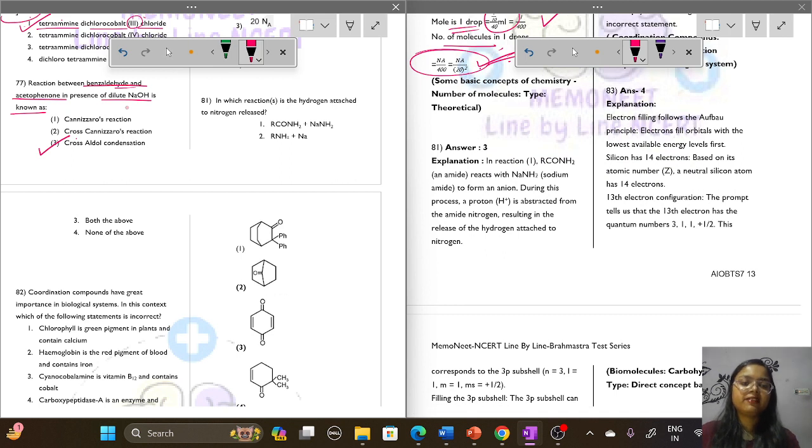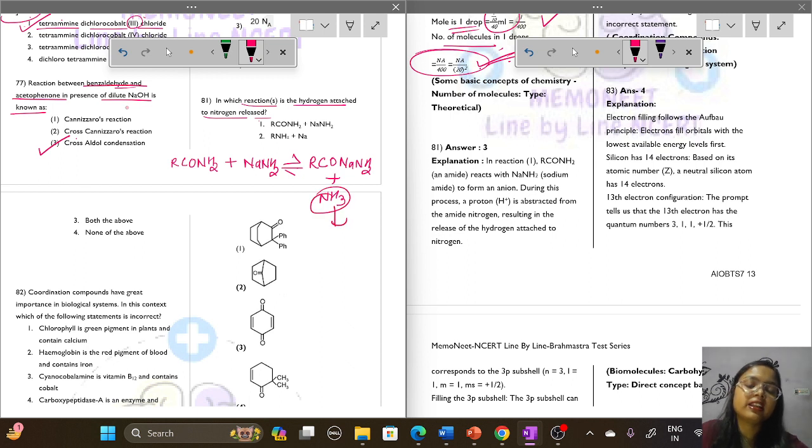Next is question number 81. In which of the reactions is the hydrogen attached to the nitrogen released? So I have to write the correct reaction. CONH2, this is the amide group, with NaNH2 in a reversible reaction gives RCONaNH2 plus NH3. And this NH3 is further broken down into N2 and H2.